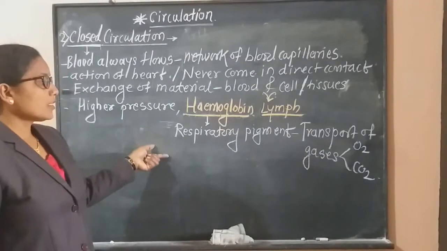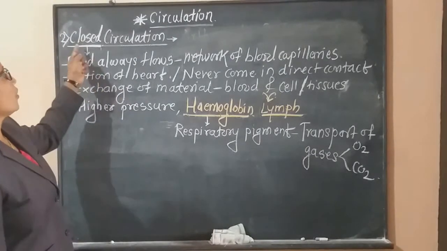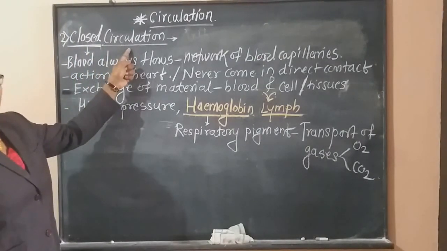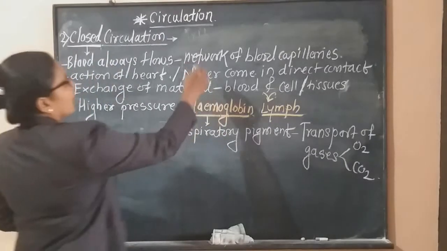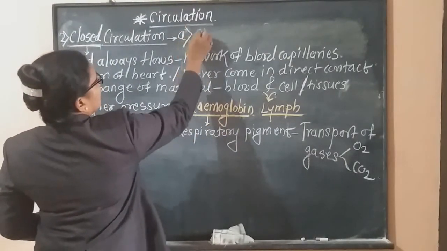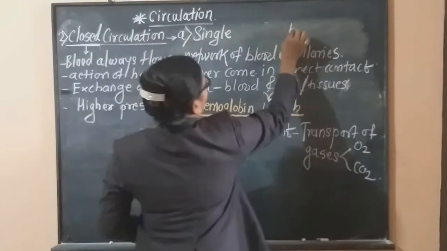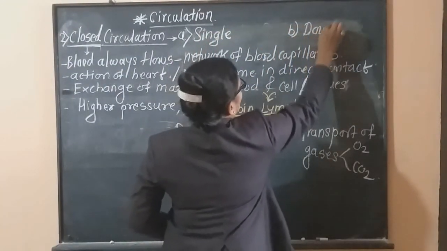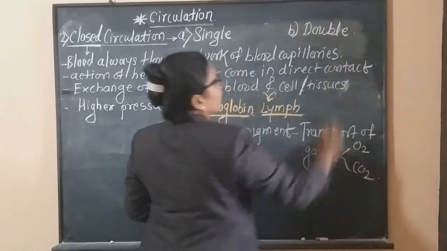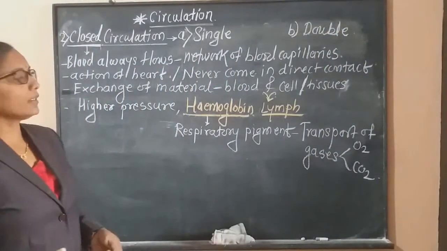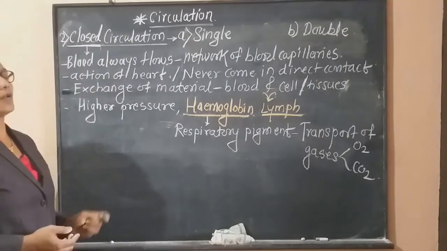Now this circulation, which is called closed circulation, divides again into two types. The first one is called single circulation, and the second one is called double circulation. These two are the types of the closed circulation.